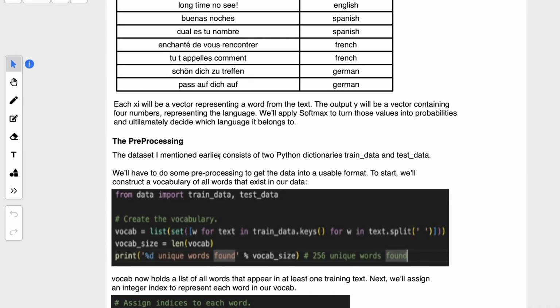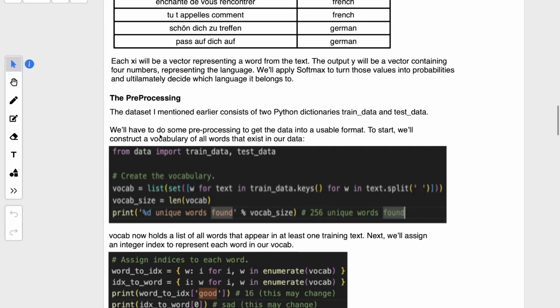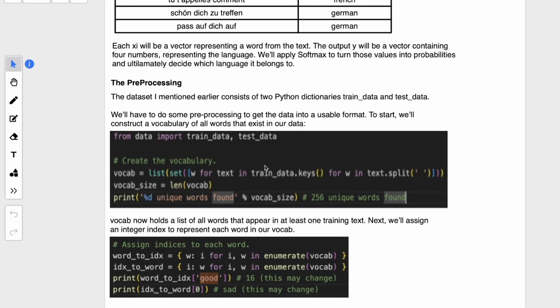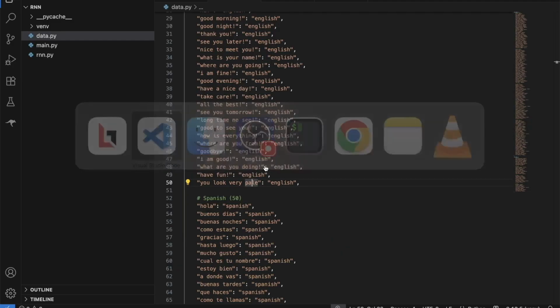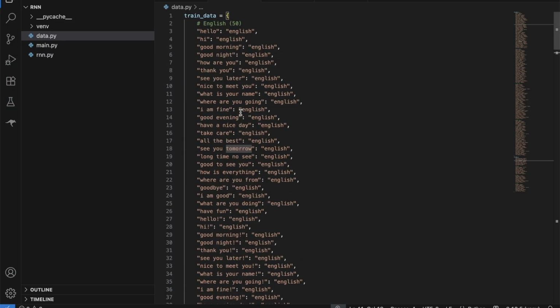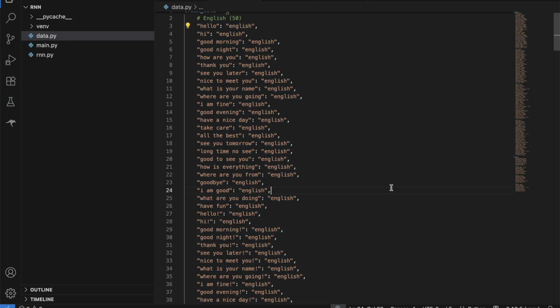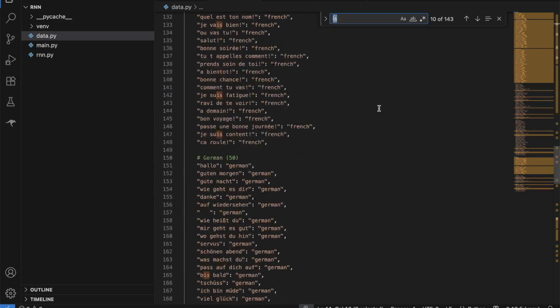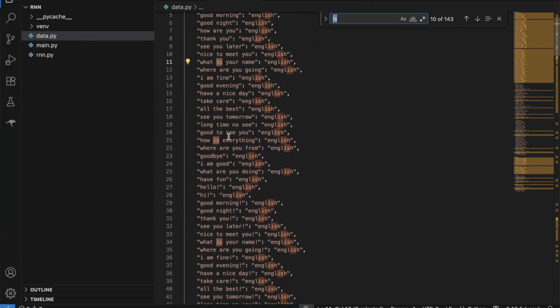So let's start with the pre-processing. We will have to do some pre-processing to make it into a usable format, right? As we know, our data is something like this. What we are doing first is finding how many unique words we have in this whole data set. For example, hello appears multiple times. If I search for hello, it's 2 times here. If I search for this simple word is, it's like 143 times here. In other languages as well. Not this one, but in English it is multiple times.